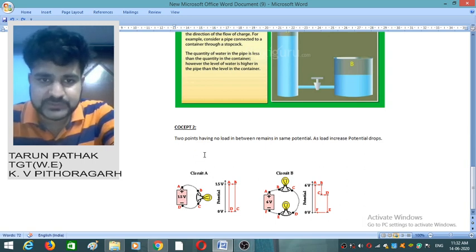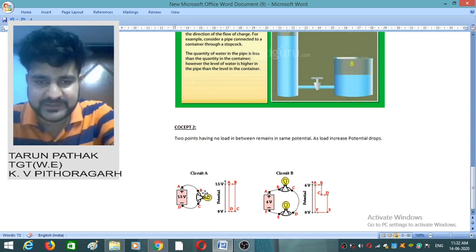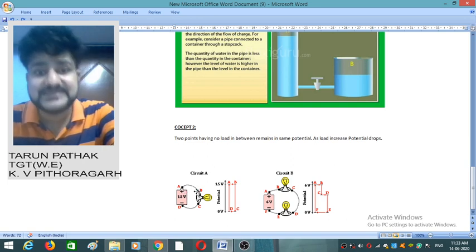Now come to this second point. Two points having no load in between remain at the same potential. Now you see here the point A and point B, nothing has been connected between these two points. No switch, no battery, no bulb, nothing. That means if someone asks what would be the potential difference between point A and point B, it will be 0. Potential difference is 0. It means that point A and point B are at the same potential.